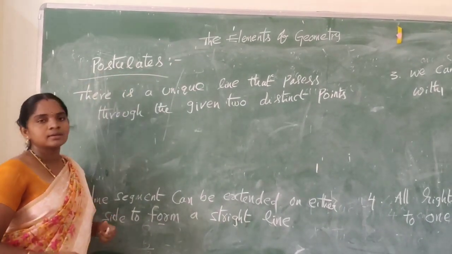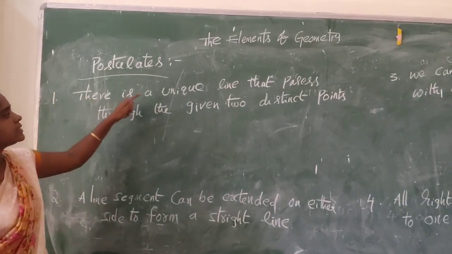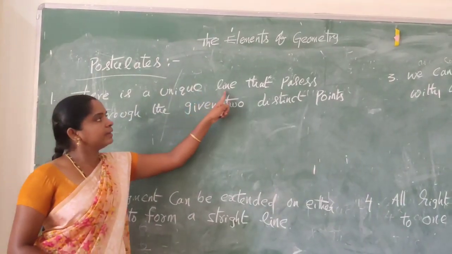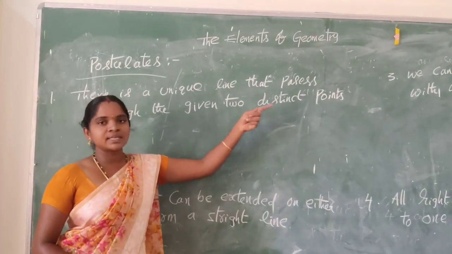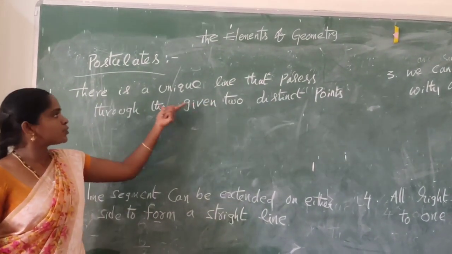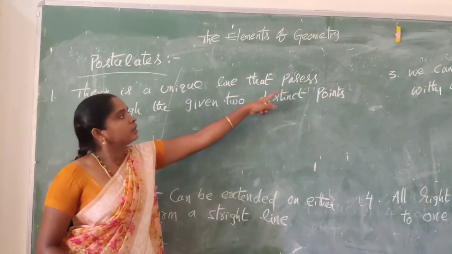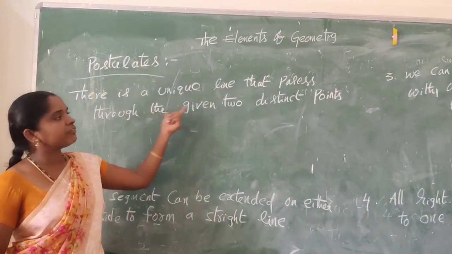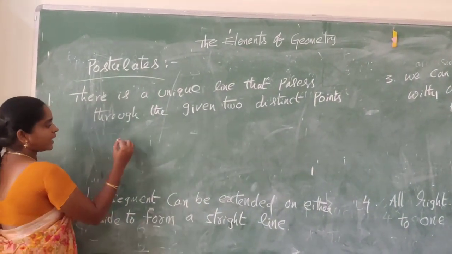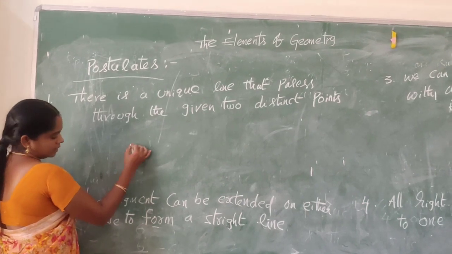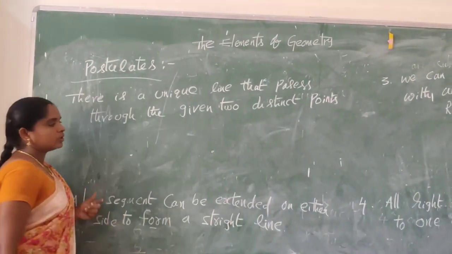First one: there is a unique line that passes through the given two distinct points. In this space, let us take 2 points.